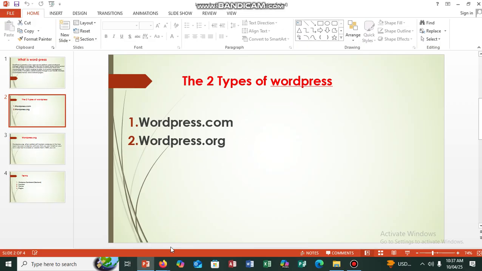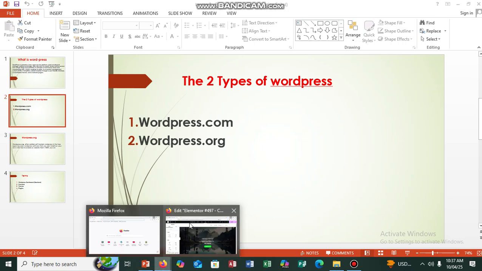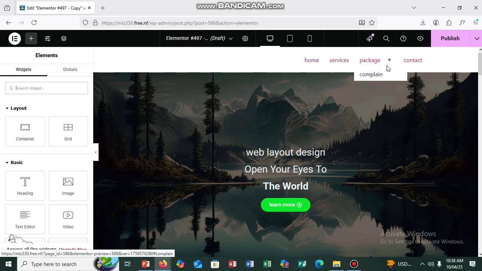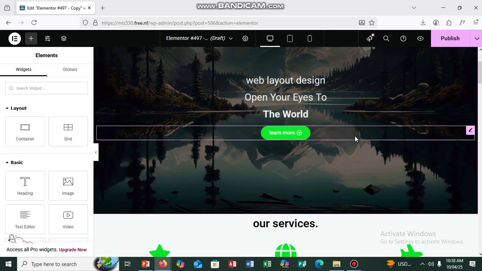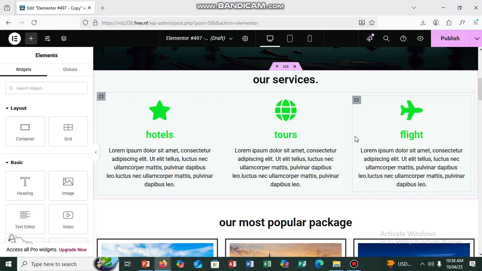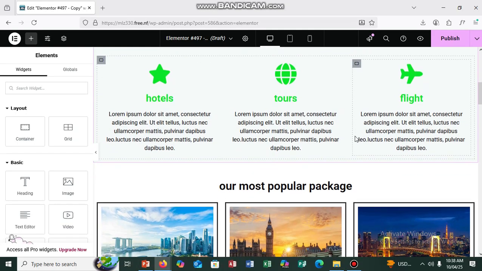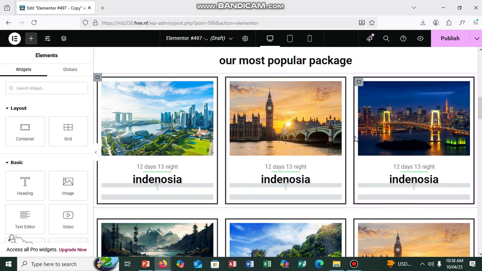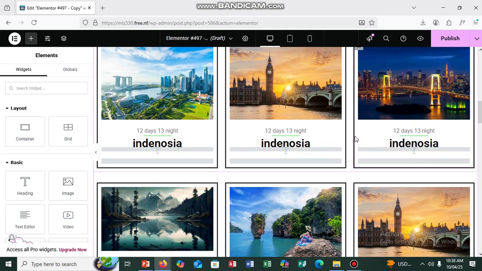Before we proceed, let me show the type of website we'll be able to design with WordPress. This is our primary source, where you'll be able to see your home, services, packages, and so on. This is the particular website we have to design. This is our landing page. This is our service section, which has hotel, stores, flight. Then this is our next package, which is our most popular package, the particular package you want to achieve, if it is 12 days or 13 nights, and so on.